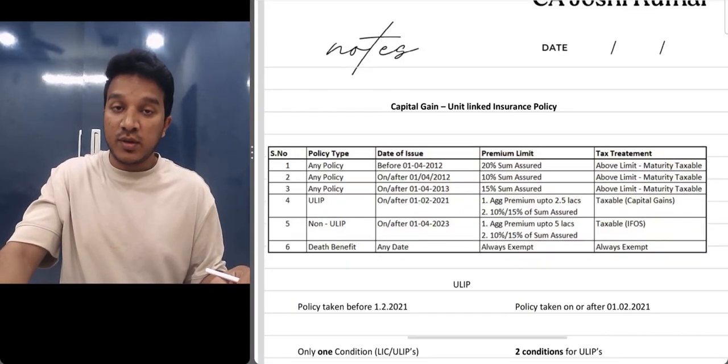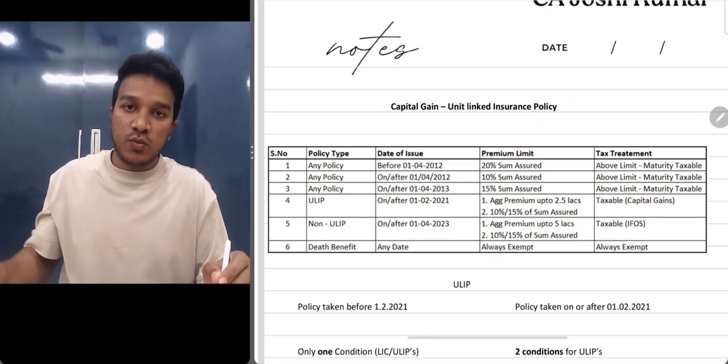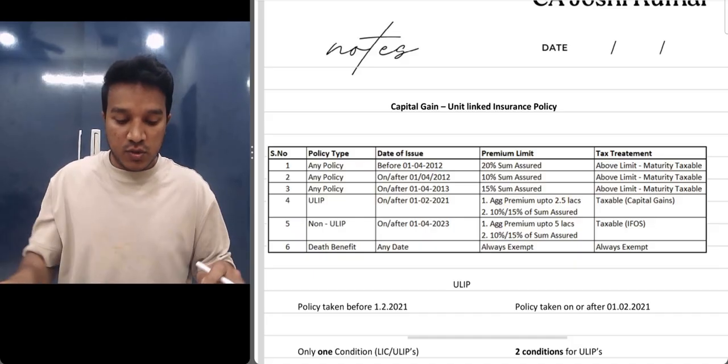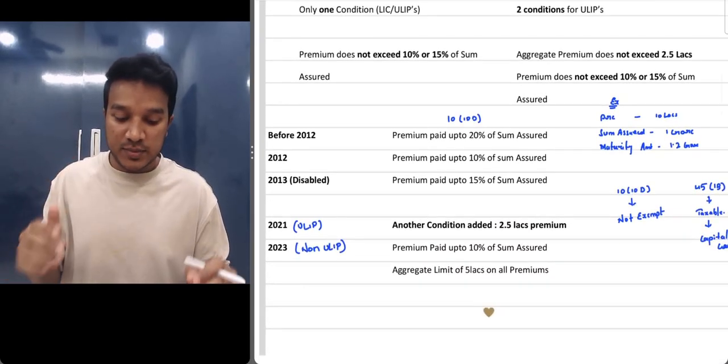In this video we are going to cover the most important topic from your capital gains chapter, that is unit linked insurance policies. So watch this video till the end. Along with the concept, we are also going to cover all the ICAI questions. So let's get started. Before going, we'll just go back into the history, what exactly happened with ULIPs, and understand